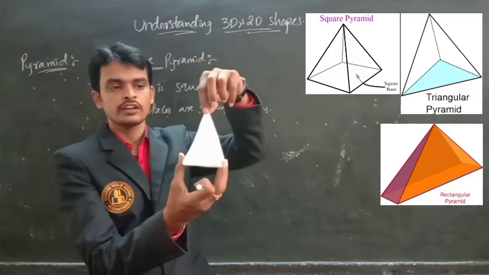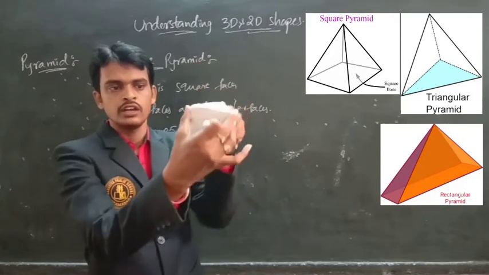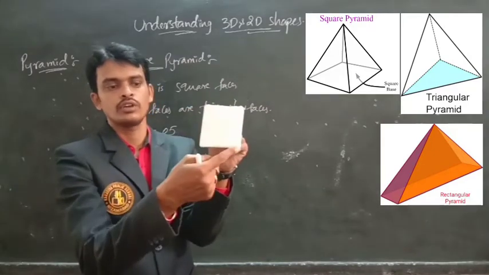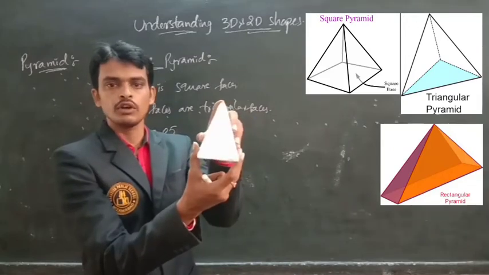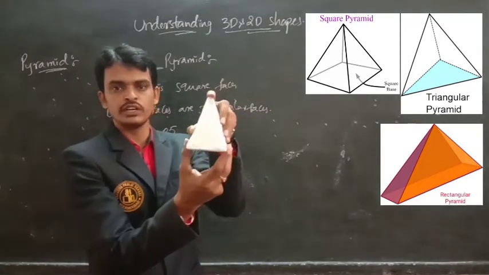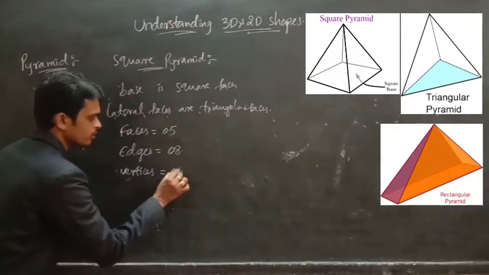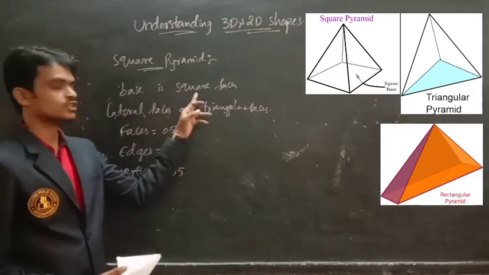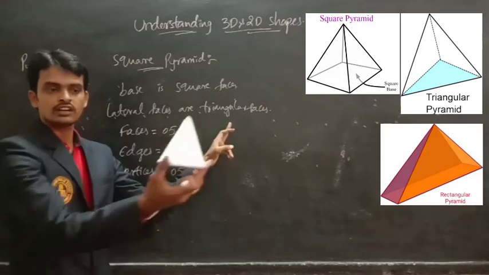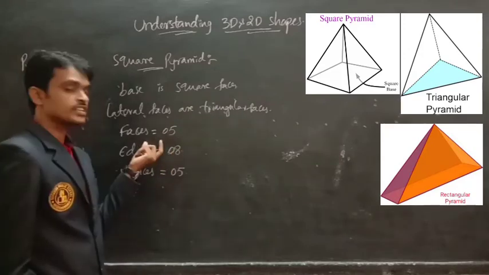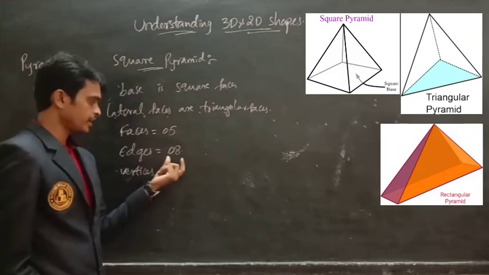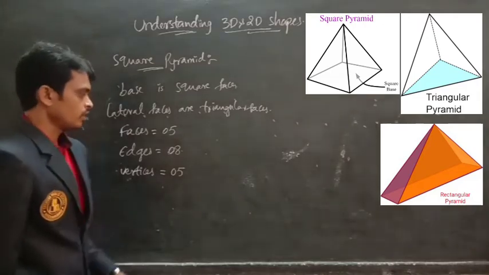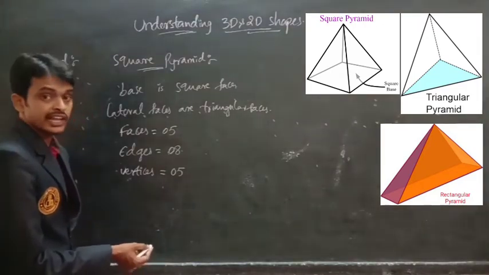Now vertices, nothing but corners. Here topmost one vertex, and here down we have to count the vertices. Corners 1, 2, 3, 4. Here 4 and here what? One more, 5. So here 4 plus 1, 5. So total how many vertices are there? 5 vertices. So a square pyramid has a square base face and lateral faces are triangular faces. How many faces? 5 faces. How many edges? 8 edges. Vertices are 5 vertices.